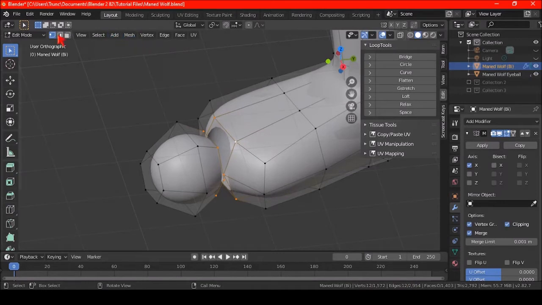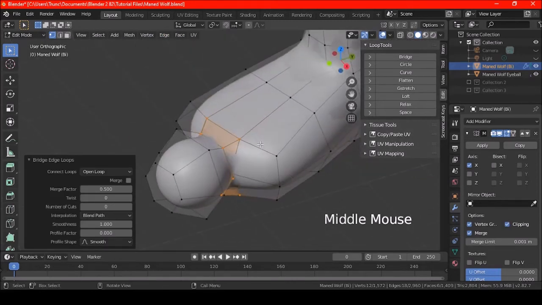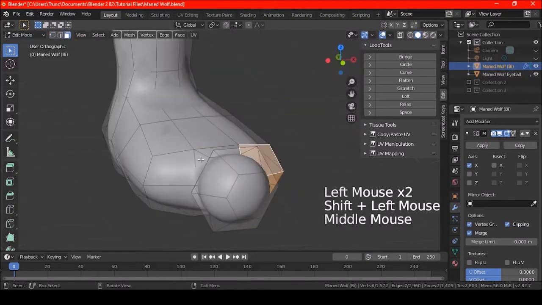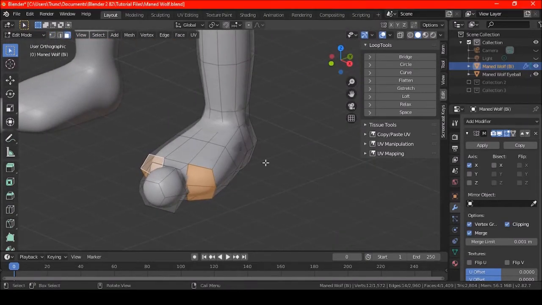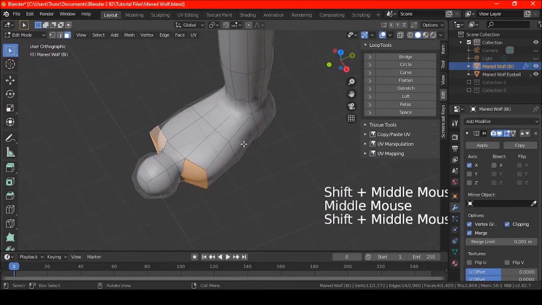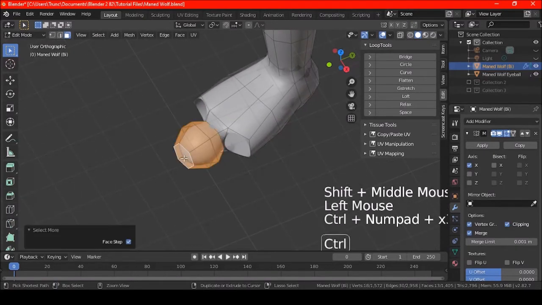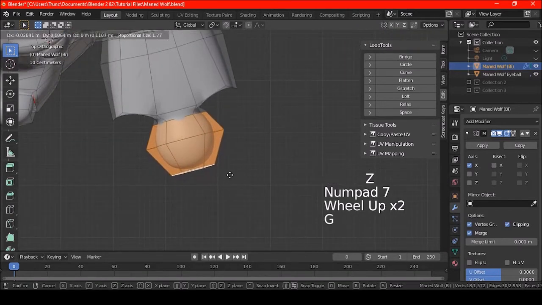So let me just go over here and go to bridge edge loops. Now, of course, I also need this too. So here, I'll be back. Okay, so let me do this. So I'm actually going to do these faces, like so, and select this big toe right here, well, at least the middle one. Push in some, like that.